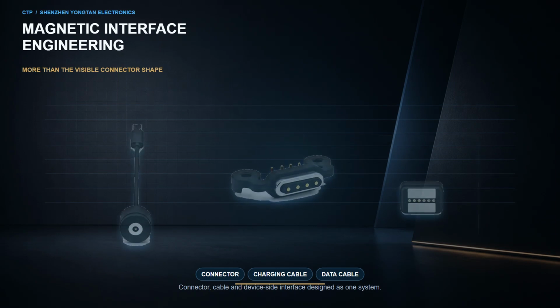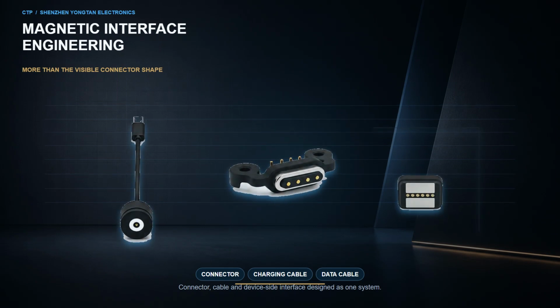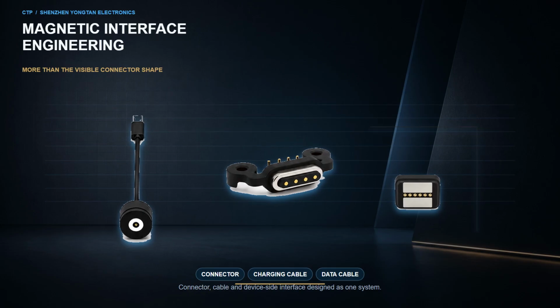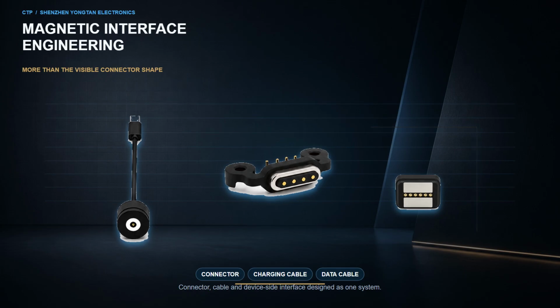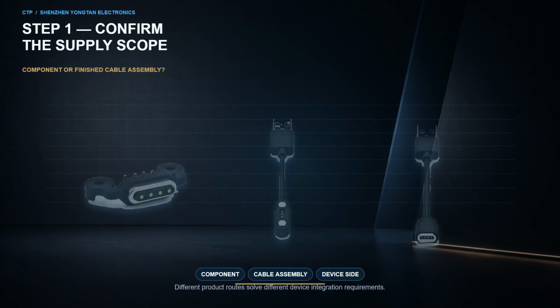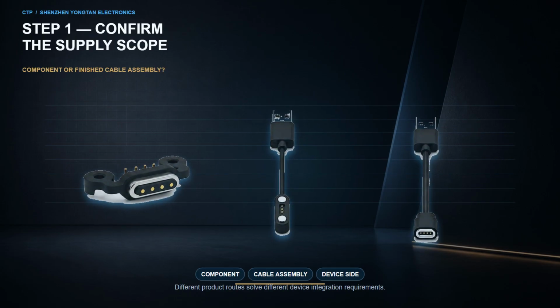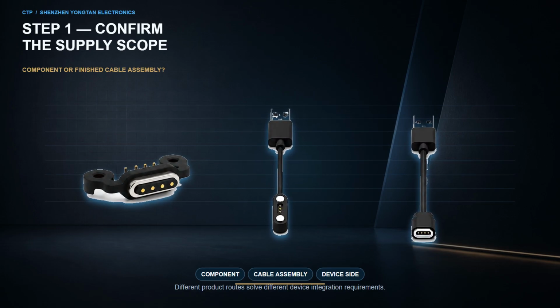A magnetic connector may look simple, but a reliable device interface depends on much more than the visible connector's shape. The first decision is the required supply scope. Does the project need a magnetic connector component, a finished magnetic charging cable, or a magnetic data cable assembly? These products share similar contact technology, but they solve different integration requirements.